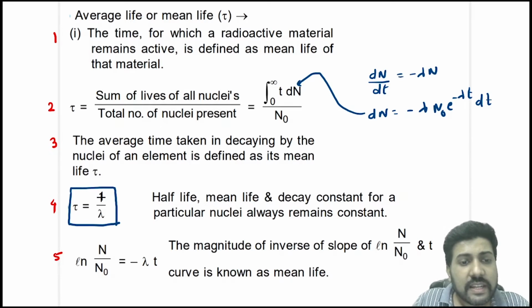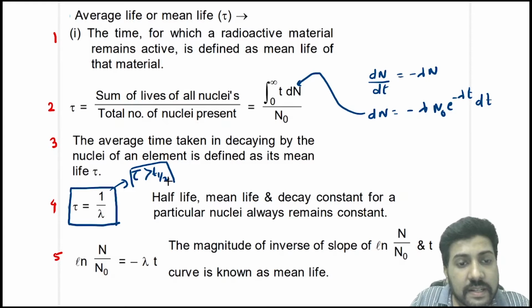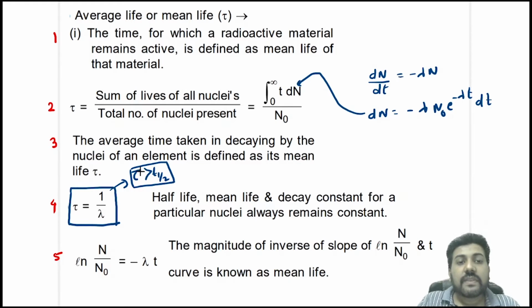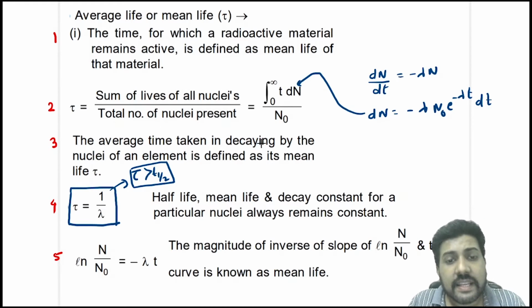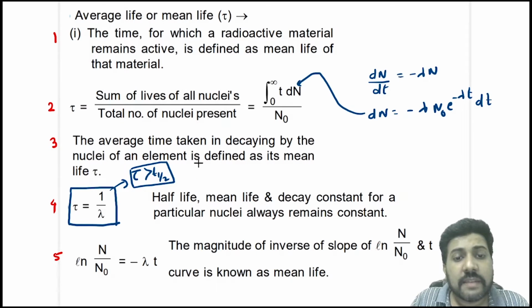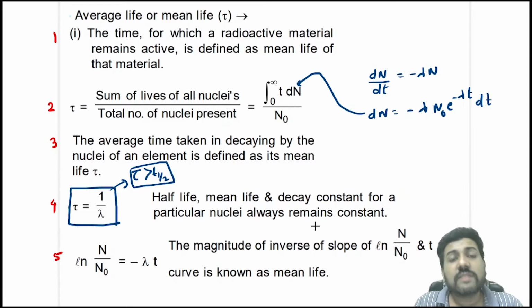So from here we can clearly see that the mean life is greater than the half-life. The average life taken in decaying by the nuclei of an element is defined as its mean life. Half-life, mean life and decay constant for a particular nuclei always remain constant, because these are independent of external factors.